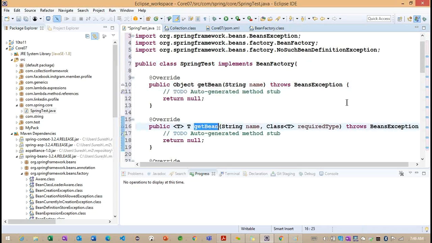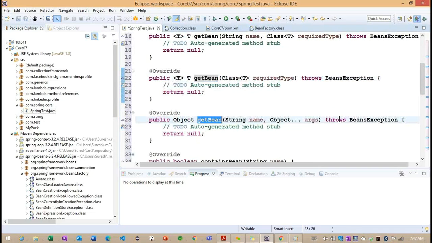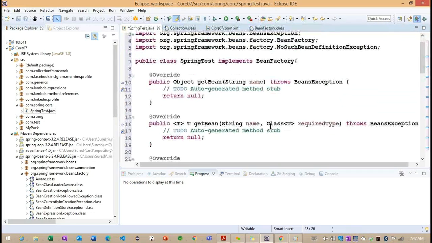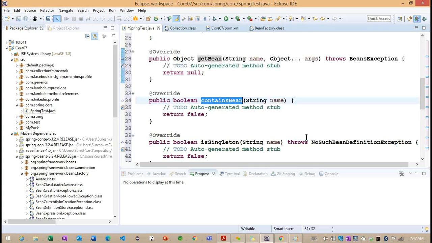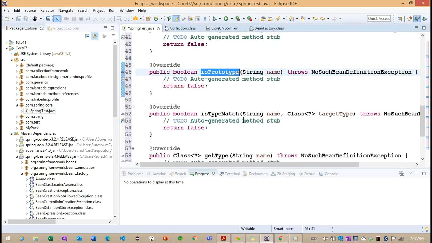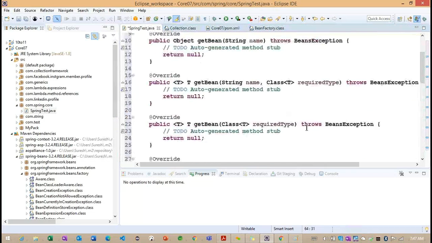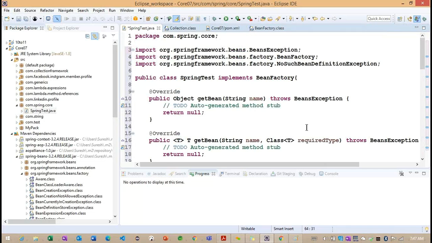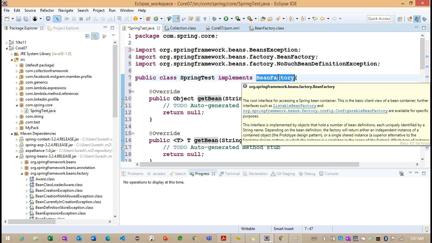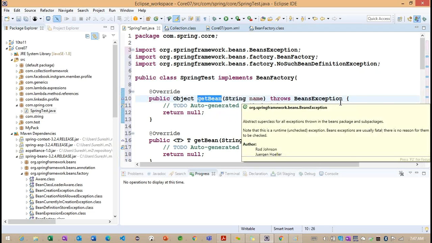Now you can see the getBean method. Again we have a getBean method, and this is also a getBean method, and this is also a getBean method. Then the containsBean method, isSingleton to check whether the bean is singleton or not, isPrototype or not, isTypeMatch, getType, and getAliases. So these many methods we need to override here. Basically, BeanFactory is an interface containing these many methods.